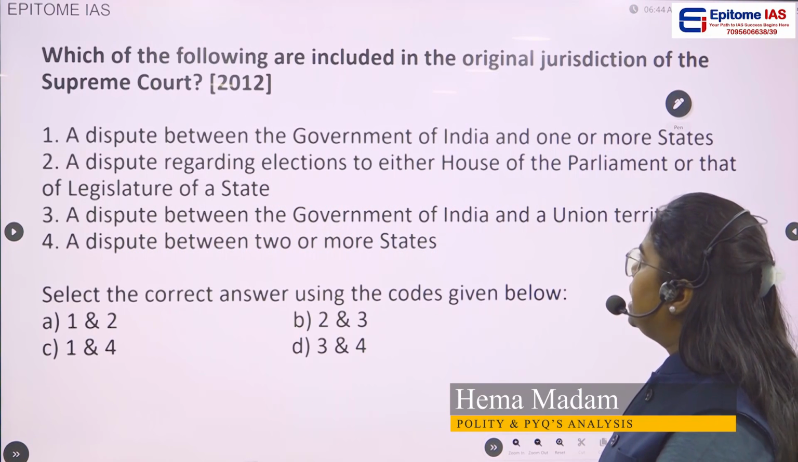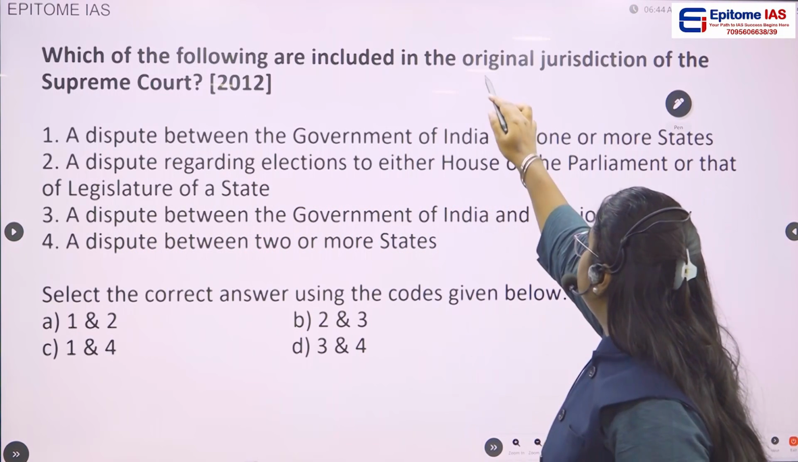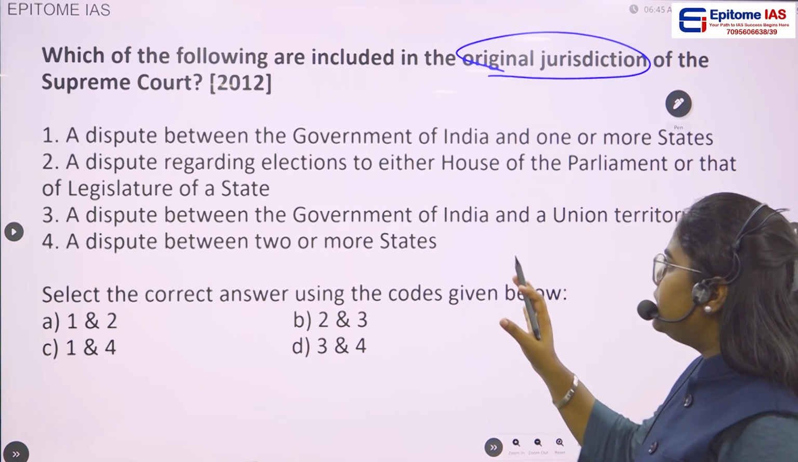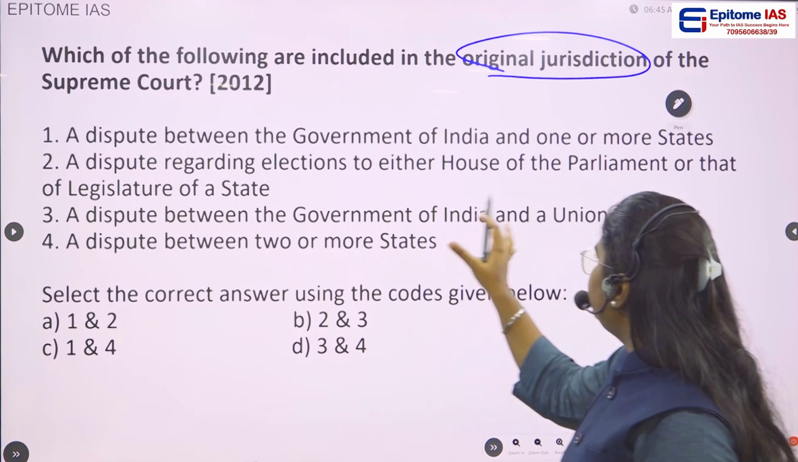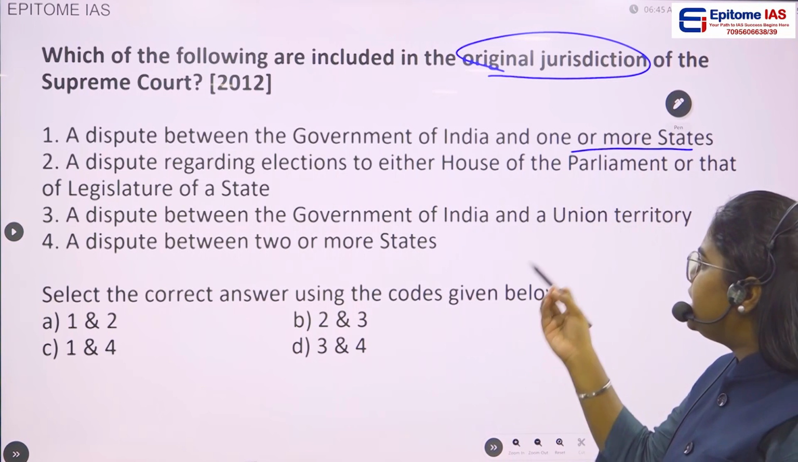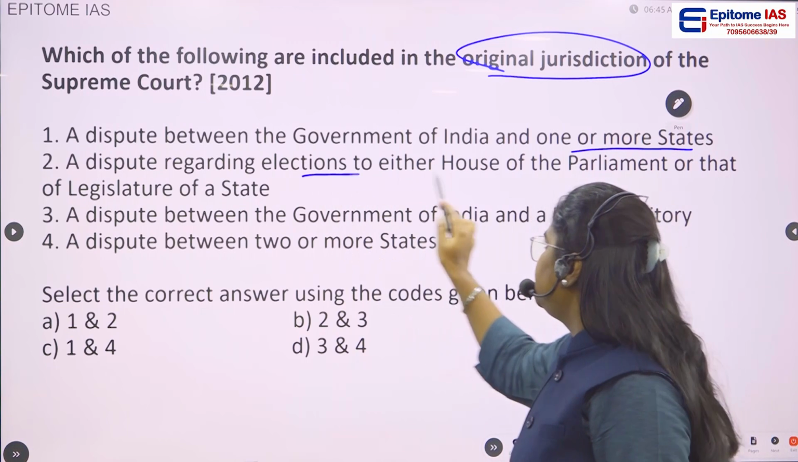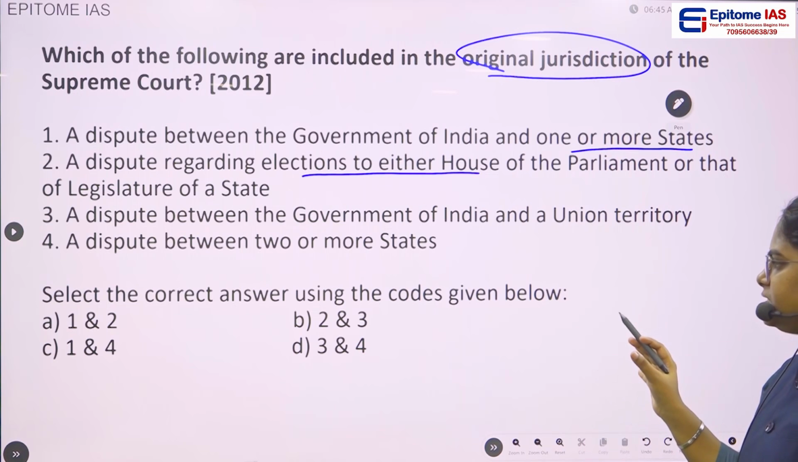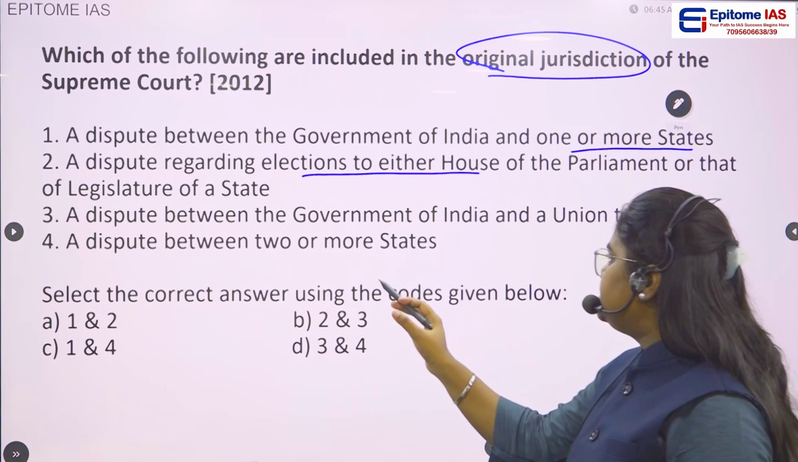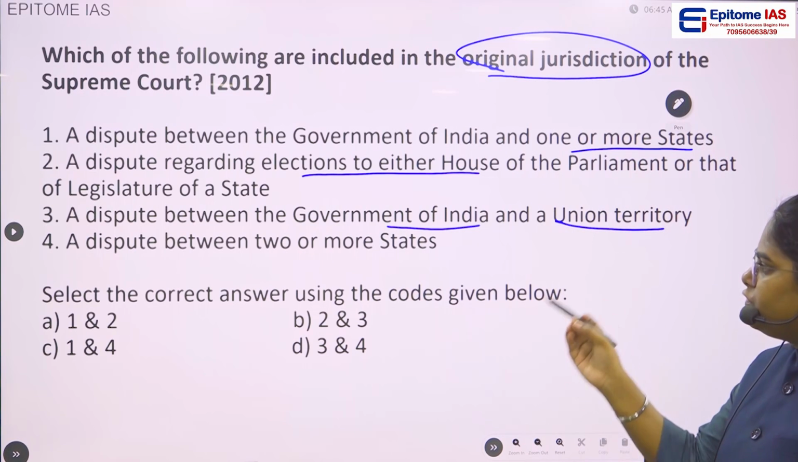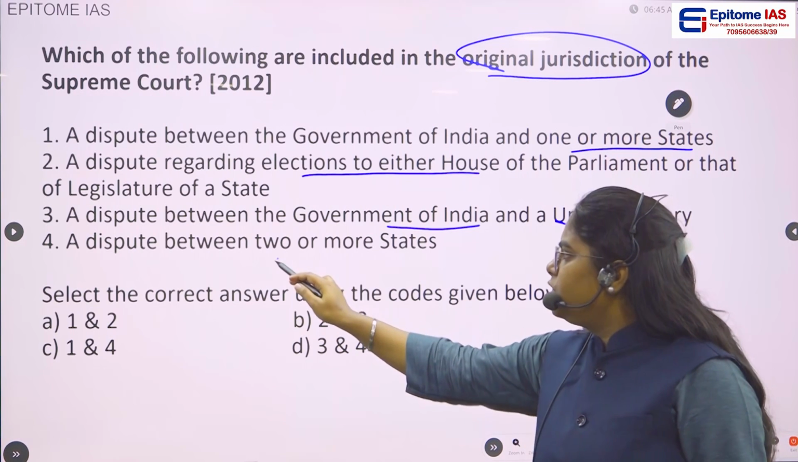Which of the following are included in the original jurisdiction of the Supreme Court? 1. A dispute between the Government of India and one or more states. 2. A dispute regarding elections to either house of the parliament or that of a legislature of a state. 3. A dispute between Government of India and the Union Territory. 4. A dispute between two or more states.